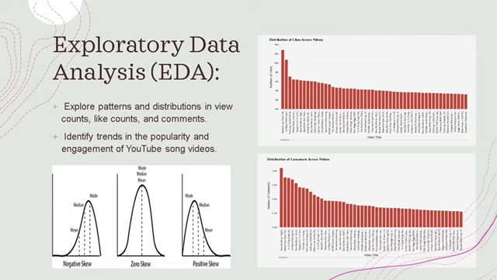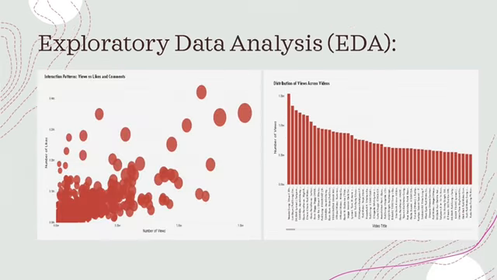Let's start with some charts that answer them with certainty, such as distribution of likes across videos, where the distribution is right skewed, and also the second chart called distribution of comments across videos. We come here to another distribution which is similar to the previous two, called the distribution of likes across videos. We also have a scatter plot, which is about interaction patterns between views versus likes and comments.